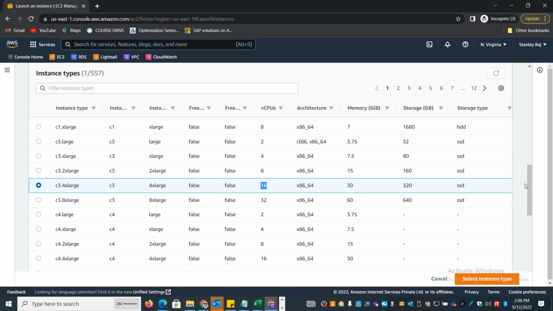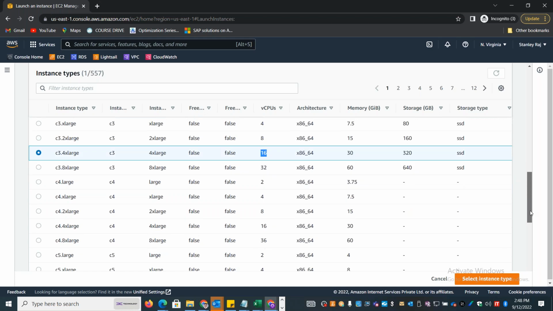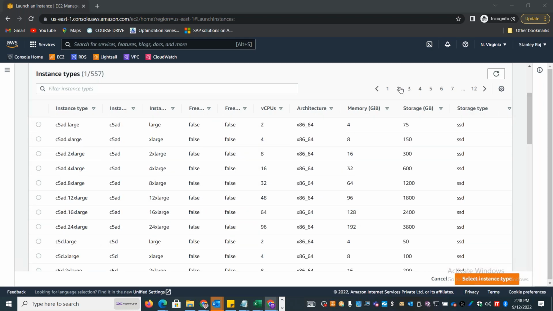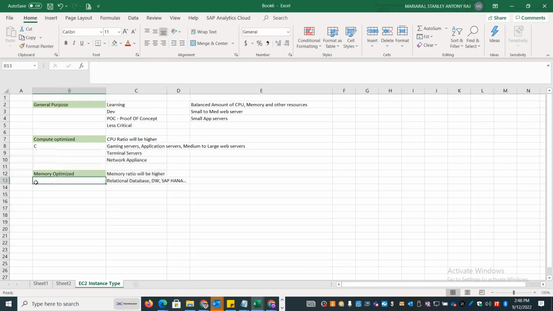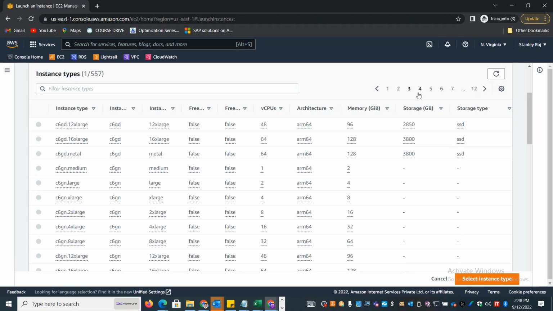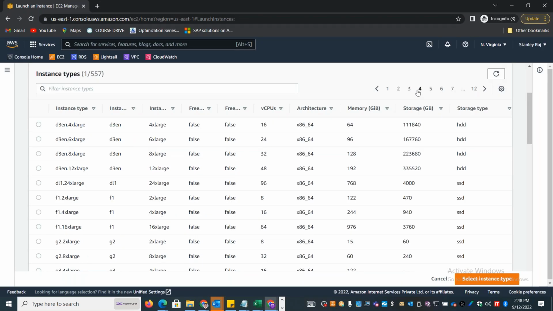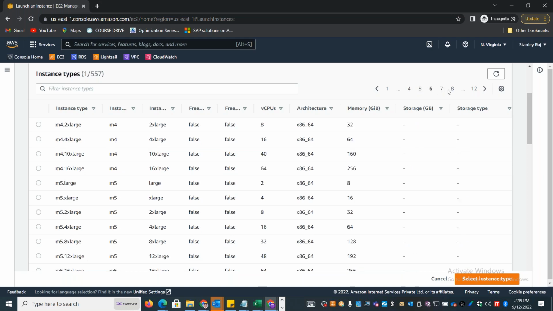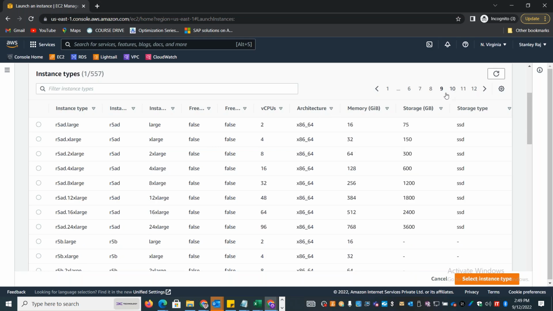For example, if I scroll down, if I go to the memory optimized one, like which starts with R and others, okay, R stands for RAM, memory. Okay, any instance type that starts with R, that means it is memory optimized. It stands for random access memory. So let me scroll to the right. So even there are instances that starts with M, even those are all memory optimized category. Okay, anything that starts with M and R, they are all memory optimized.